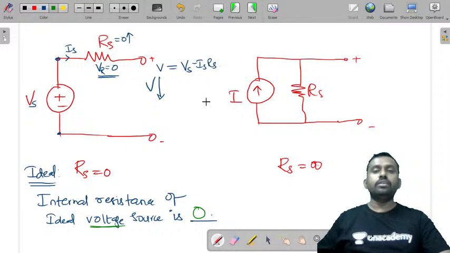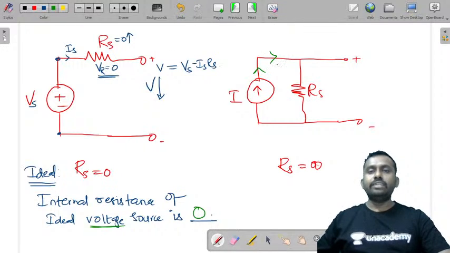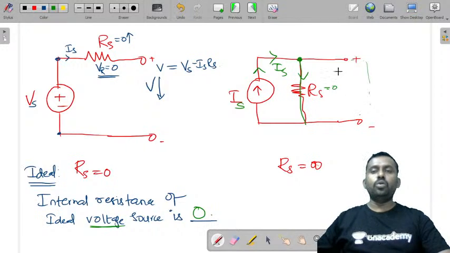Thank you Jahnavi. And similarly, if there is some current flowing, if you consider this as Is, and whenever you have a resistance here, if it is equal to 0, it will be a short circuit and the total current will flow through it instead of flowing to the load. If R is equal to 0, there is no opposition, and whenever there is no opposition, total current will try to flow through this part.